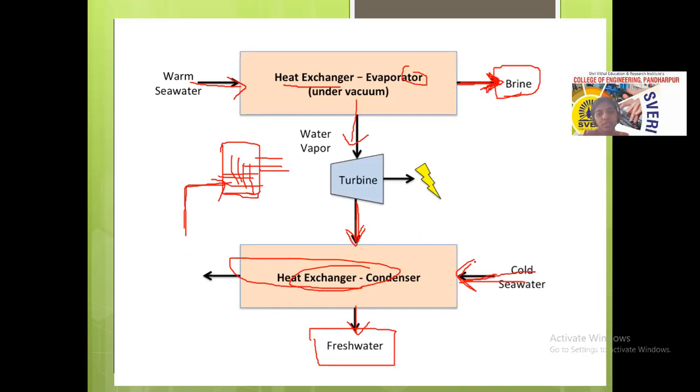So this cold water is used here. That cold water is taken from the deep of the ocean, that means from below the sea surface. That cold water is utilized for the cooling purpose of the water here. Did you understand this point? Or should I repeat this again?